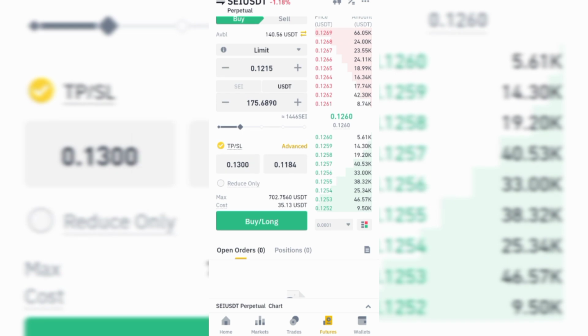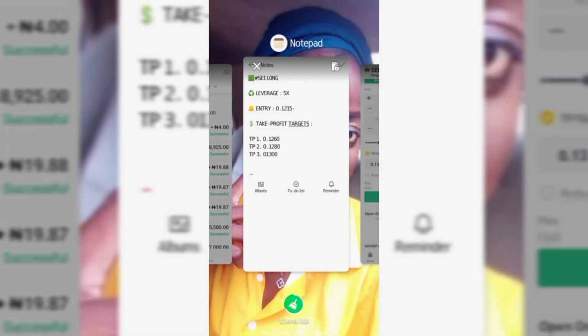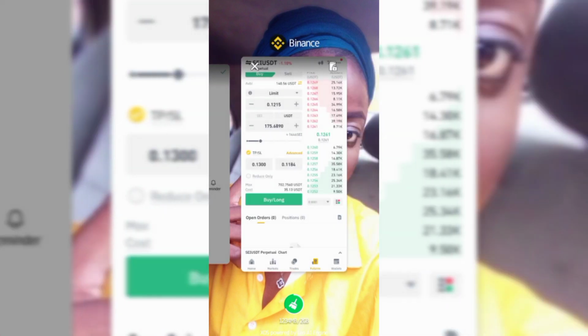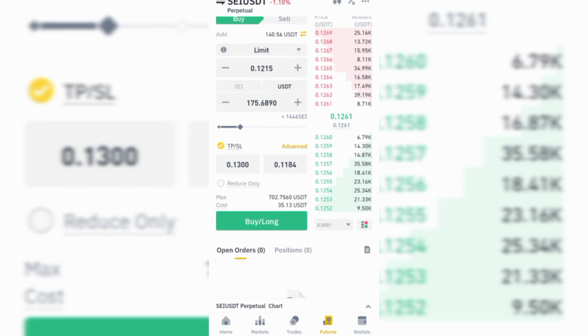So once it is going up, like when it gets to this 0.1300, or you notice the TP3, like take profit 3, like from here, if it gets to 0.160, it is around 0.160 now. Let's say that I bought it when it was around 0.151. Then around this price now, it has already hit TP1. So I will still wait till it gets to 0.1300.